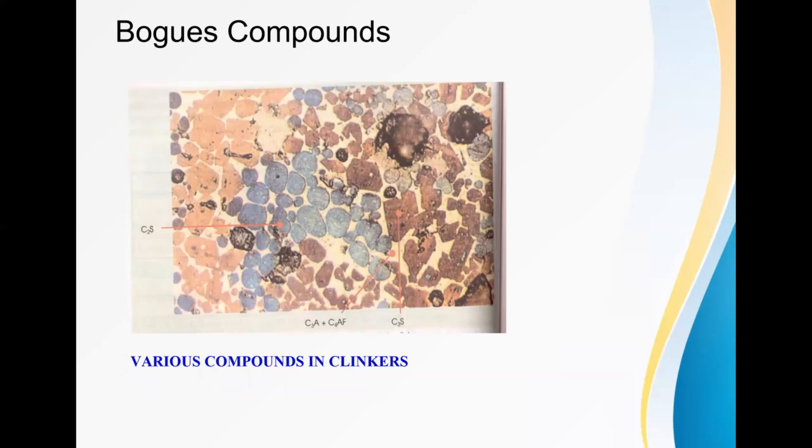Then what is this Bogue compound, and how is it related to the hydration of cement? Let's see one by one. In the picture, we can see certain forms of clinkers, like the blue color, which is called C2S, and also C3A and C4AF, present in the cement in the form of clinker that we can see here.